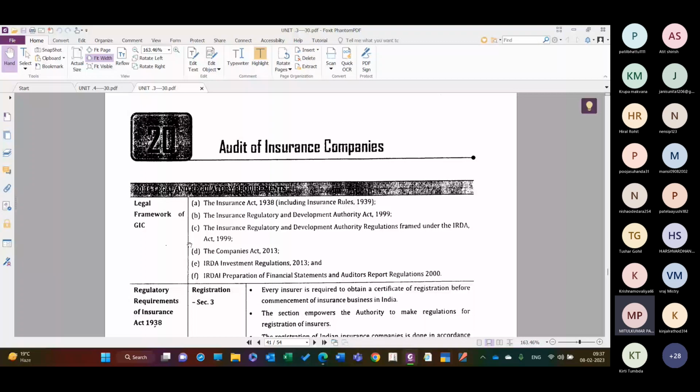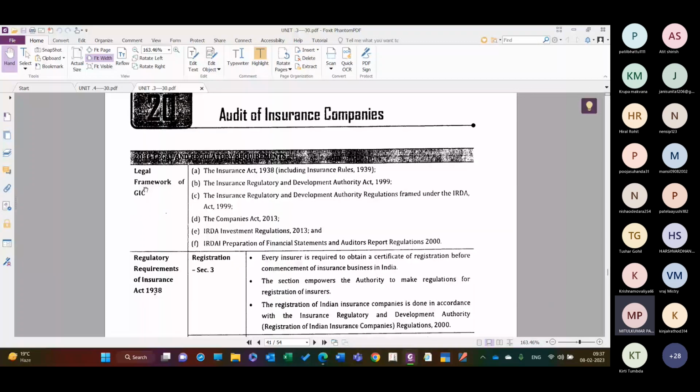चलो, so legal framework for the general insurance companies. So Insurance Act 1938, including the Insurance Rules 1939, Insurance Regulatory and Development Authority Act 1999, IRDA, right? Insurance Regulatory and Development Authority regulations framed under the IRDA Act 1999, Companies Act 2013, because if it is a company, obviously it is registered as a company, so they have to comply with the Companies Act.